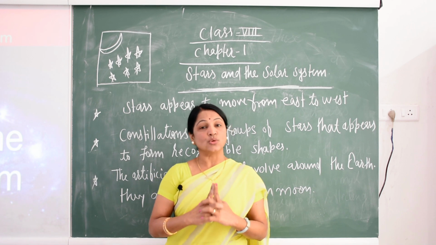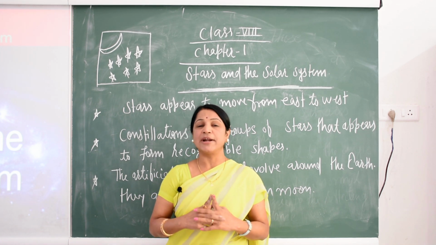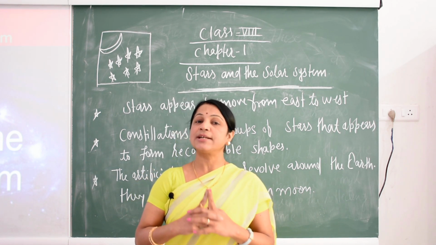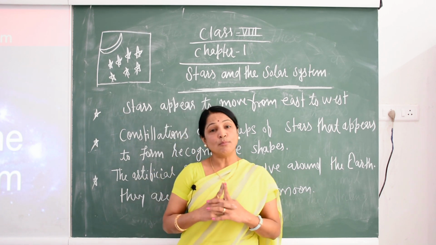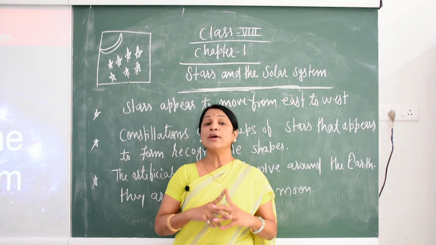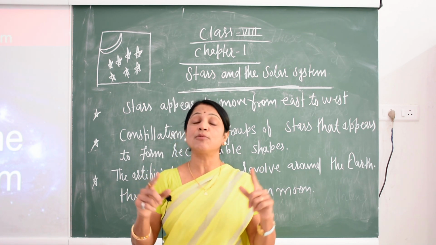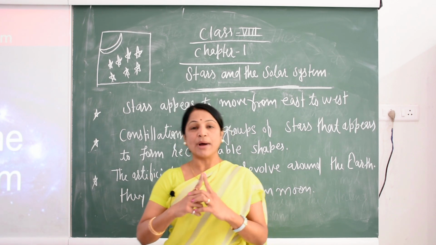Further, we see the solar system. It consists of 8 planets and comets, meteoroids, and various other things. That is the depth study we are going to see today. And the moon has various phases, such as the full moon, half moon, and crescent moon. What is that? Today we are going to discuss one by one.